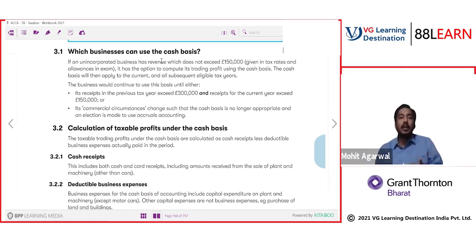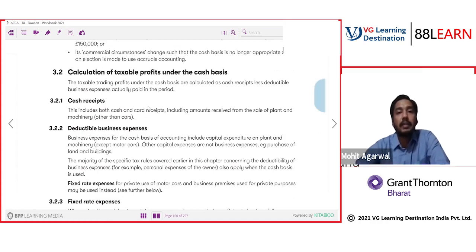The previous tax year receipts should not be more than £300,000 and the current year should not be more than £150,000 to continue using this exemption of cash basis. Calculation of taxable profit under cash basis: cash receipts less cash expenses. So obviously it's very simple. Whatever your cash income, whatever your cash paid. Here you cannot take the normal accounting profit, which is on accrual basis. So what do you have to do? Take all cash receipts minus all cash payments.